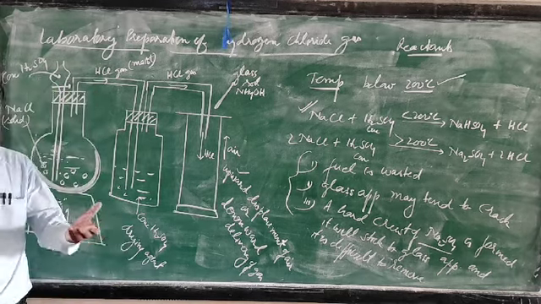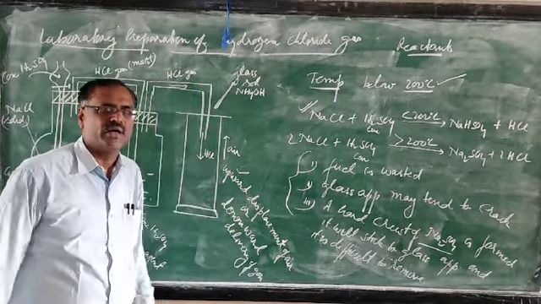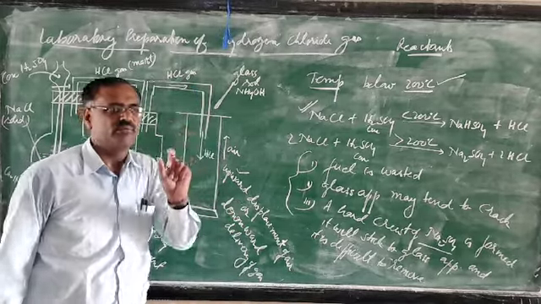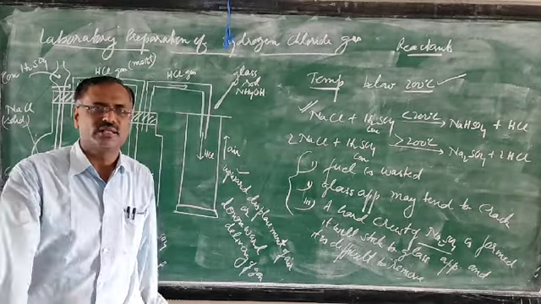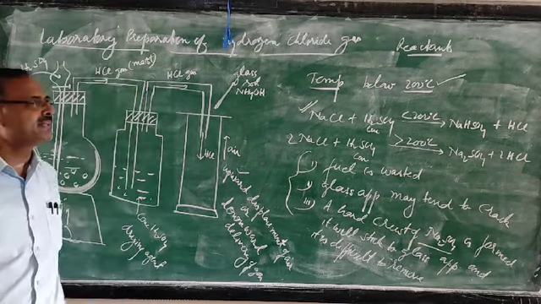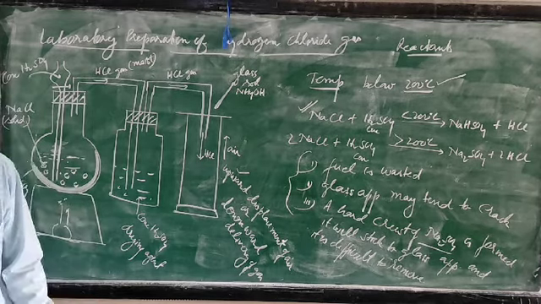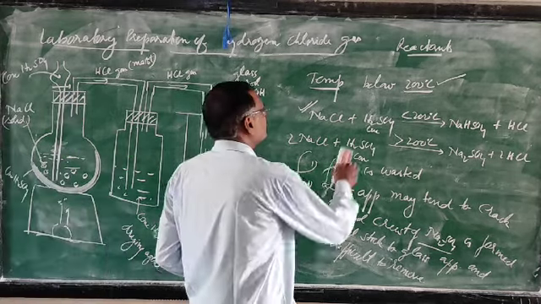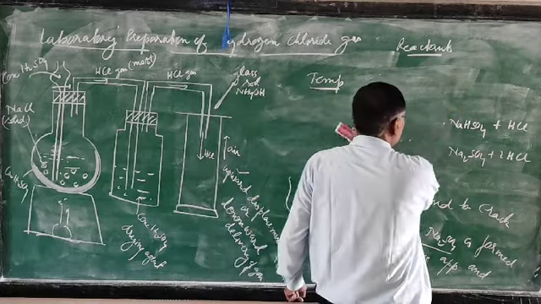Example of the hard crust: in the winter season, if you take one vessel and every day you boil water, you will see in your vessel at the bottom a white substance deposited. That is called the hard crust. So the same situation will arise here. That's why we maintain the temperature below 200 degrees Celsius. Now the third point is purification.